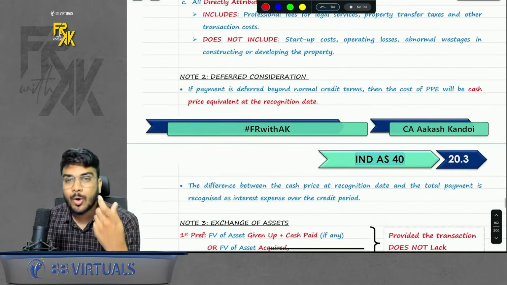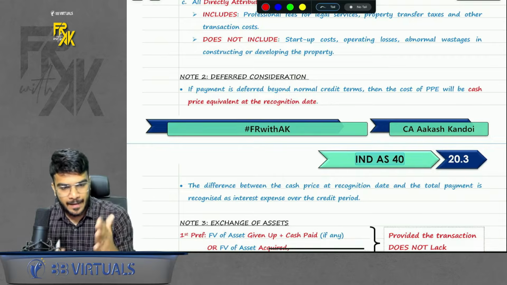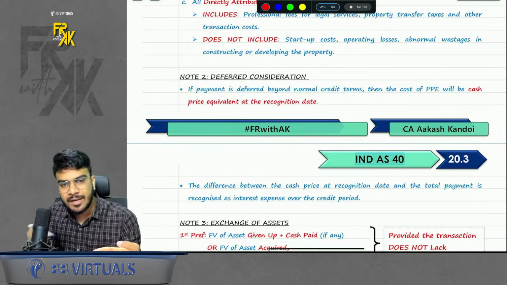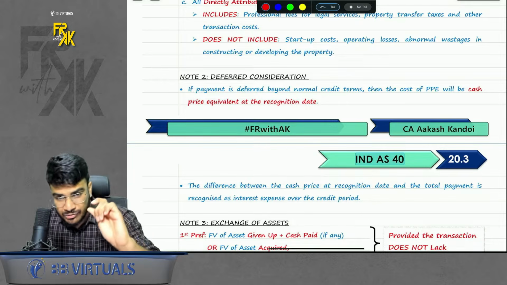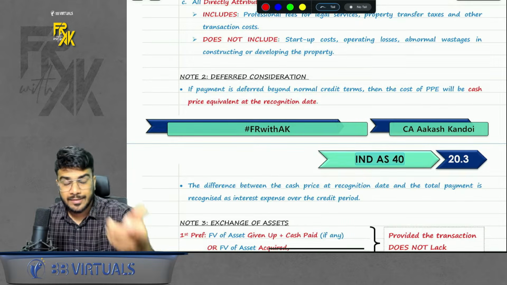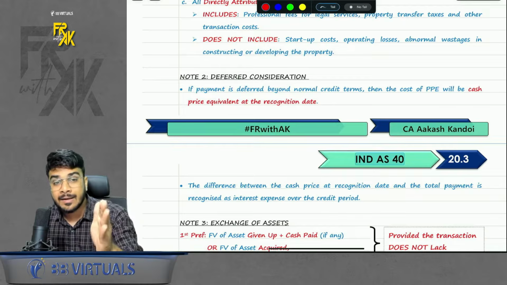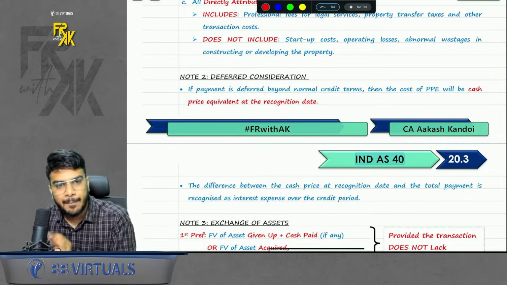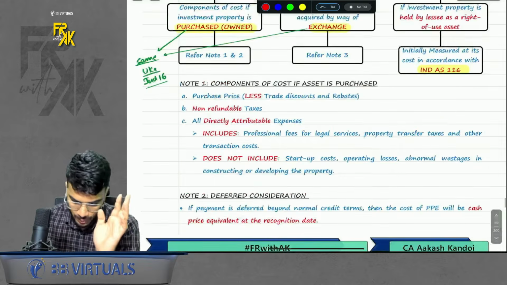Do you remember my Croma example which I gave in Ind AS 16? If I'm paying for the MacBook on day one, I will have to pay 2 lakhs. If I pay after 1 year, I will have to pay 2.2 lakhs. So that extra 20,000 is interest. That will not be capitalized unless and until it is borrowing cost as per Ind AS 23. That will be studied later on. Otherwise, that interest will not be capitalized. We will record the asset at 2 lakhs only. Same point is here as well.